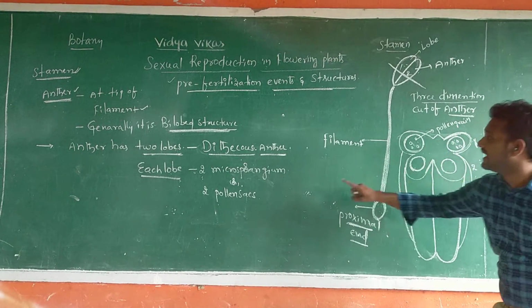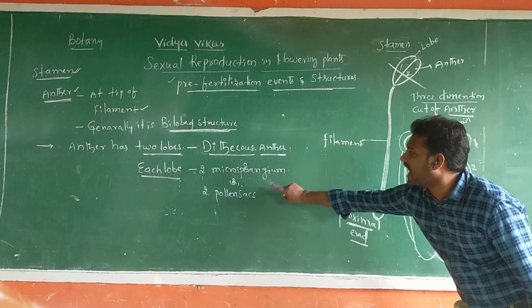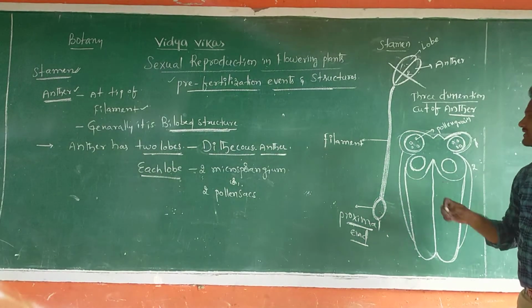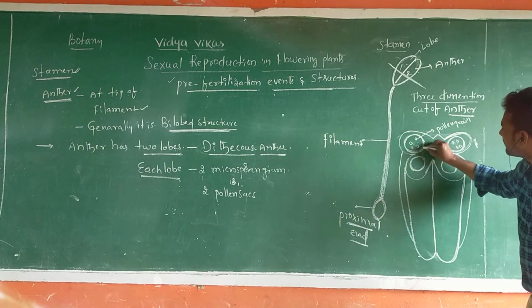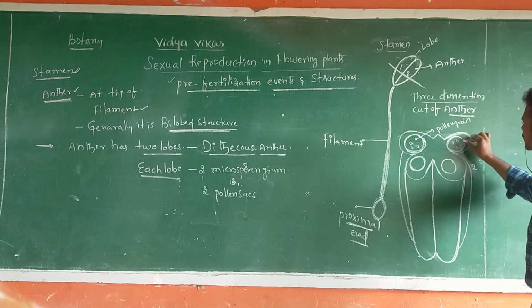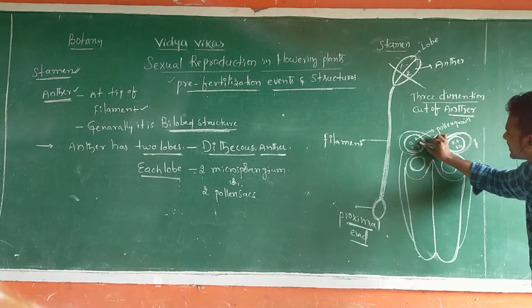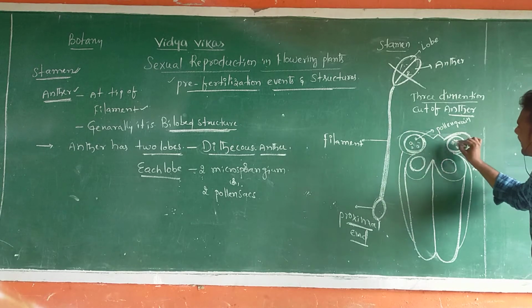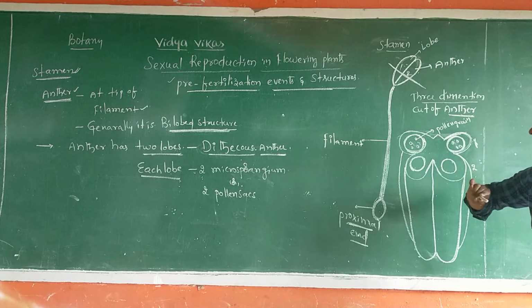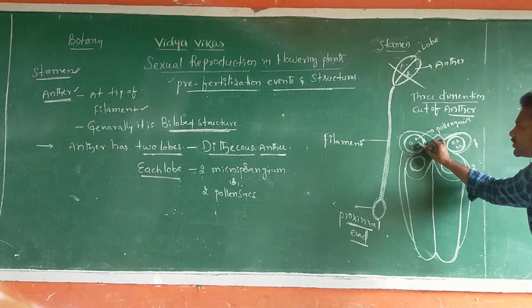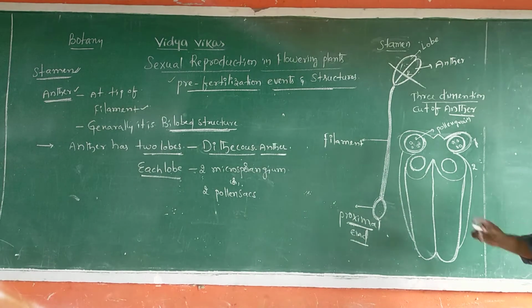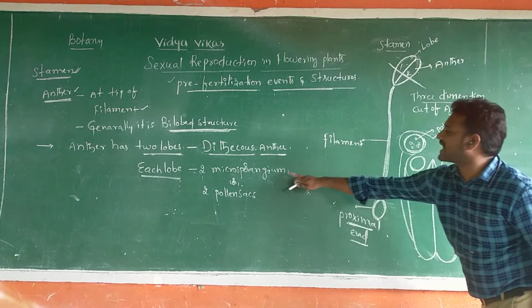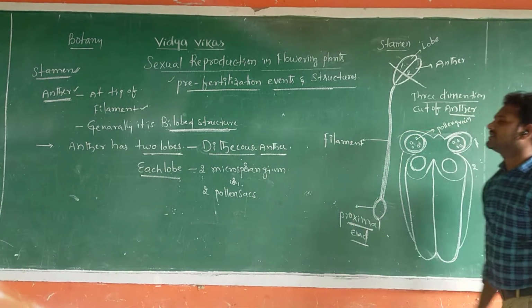That's why this is called a microsporangium or pollen sac. So this is one microsporangium. This is another microsporangium.